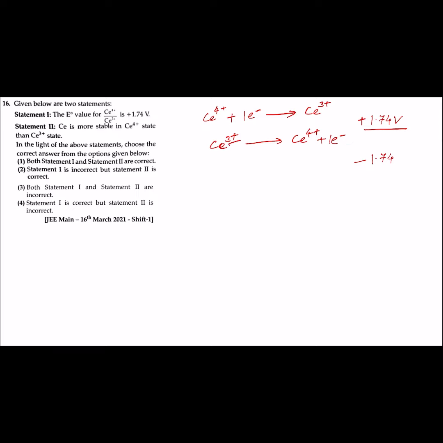and change from plus 3 oxidation state to plus 4 oxidation state is very less as compared to its tendency to accept electron and changing from plus 4 oxidation state to plus 3 oxidation state. Therefore, cerium 4 plus ion will always have a tendency to change into cerium ion in plus 3 oxidation state, or it could be said that cerium is more stable in its plus 3 oxidation state than in plus 4 oxidation state. In the light of the above statements, choose the correct answer from the options given below.